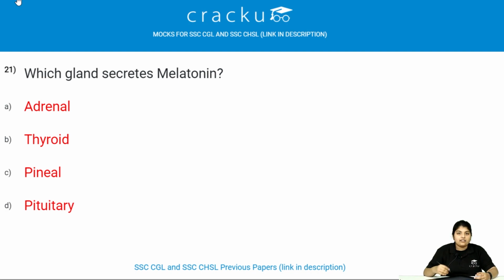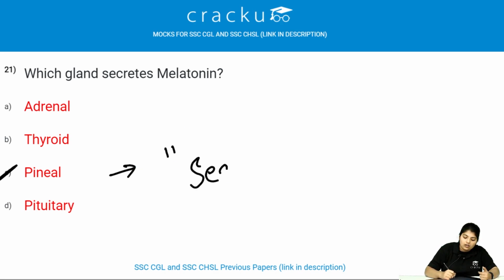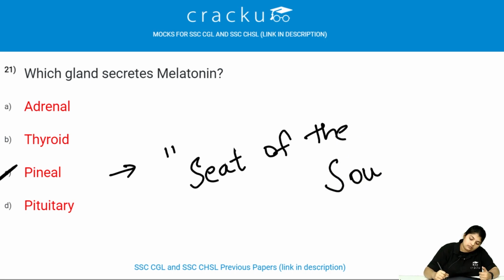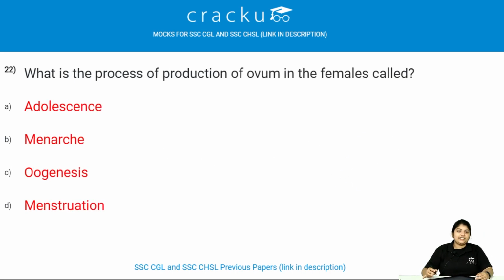Which gland secretes melatonin? Melatonin is secreted by the pineal gland. The pineal gland is also called the seat of the soul. Let's see the next question.